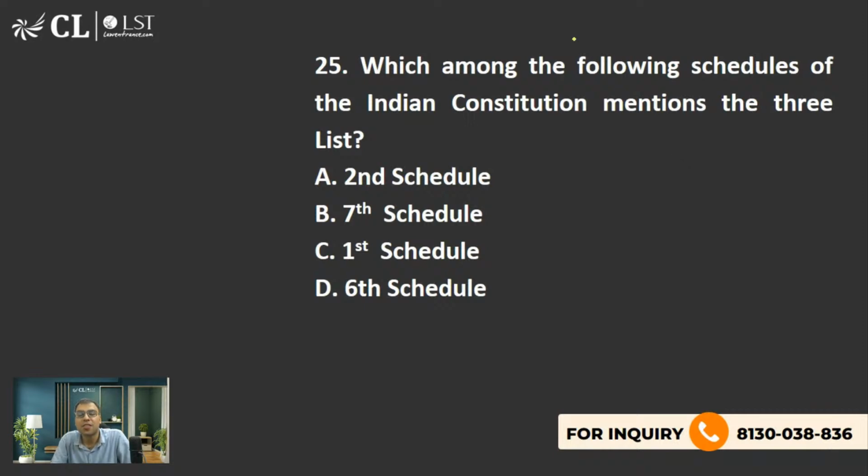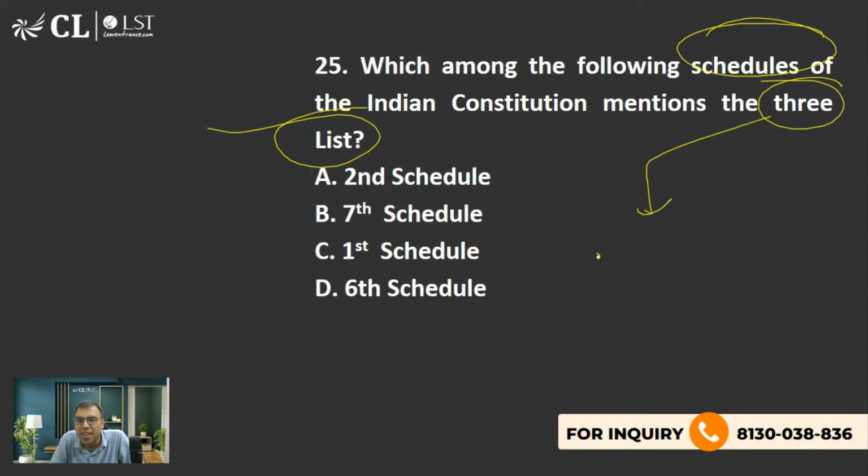Now the next is which schedule talks about 3 lists, and I think it's very easy. And these 3 lists actually we borrowed from where? कहाँ से borrow किया? From where?